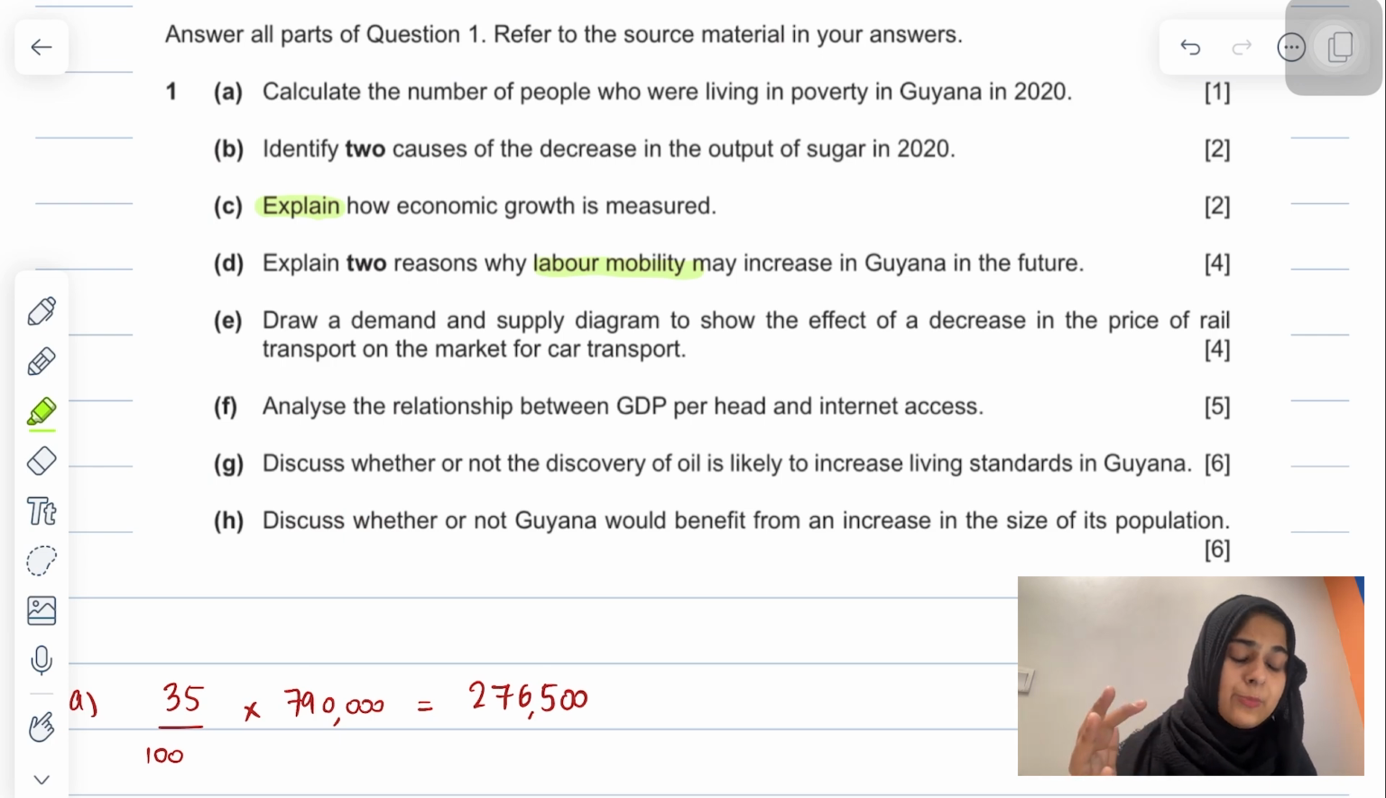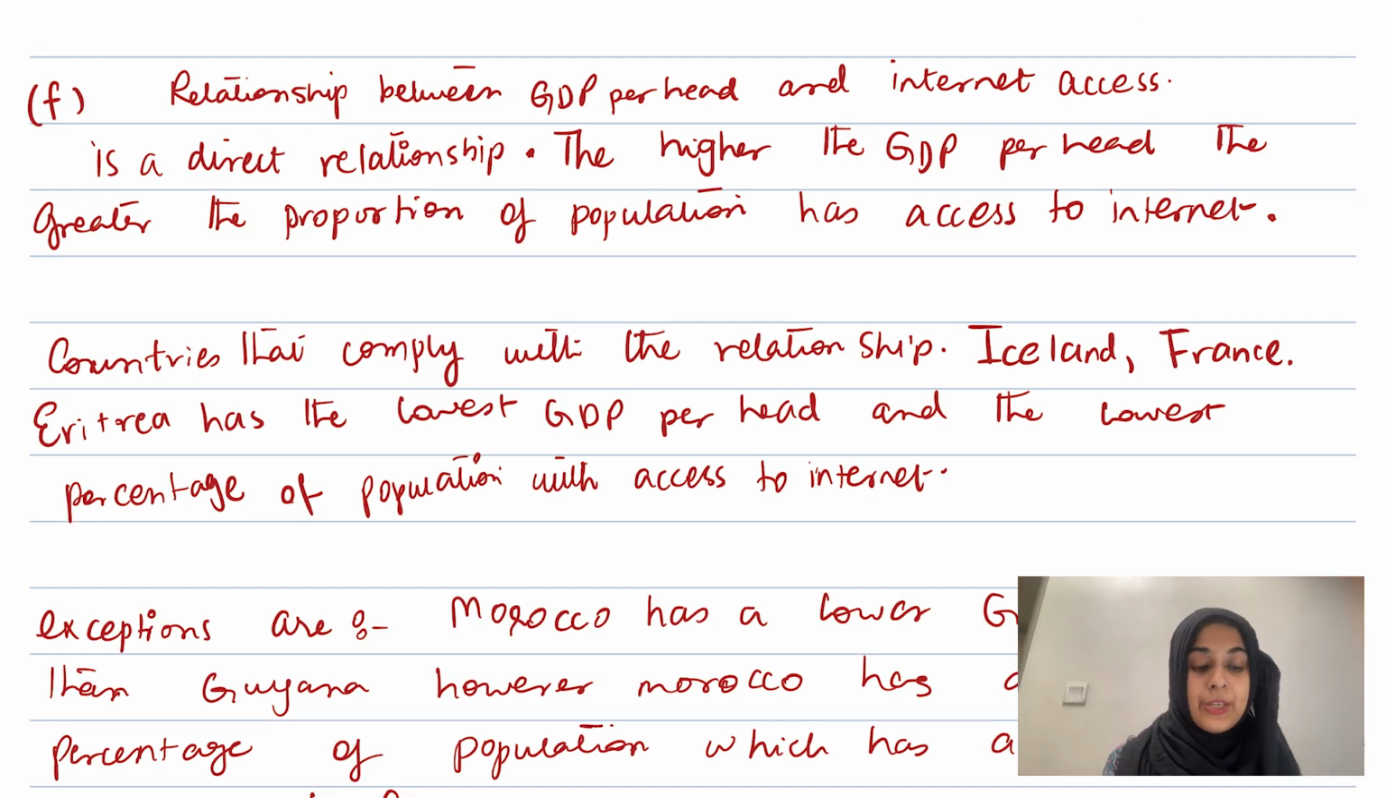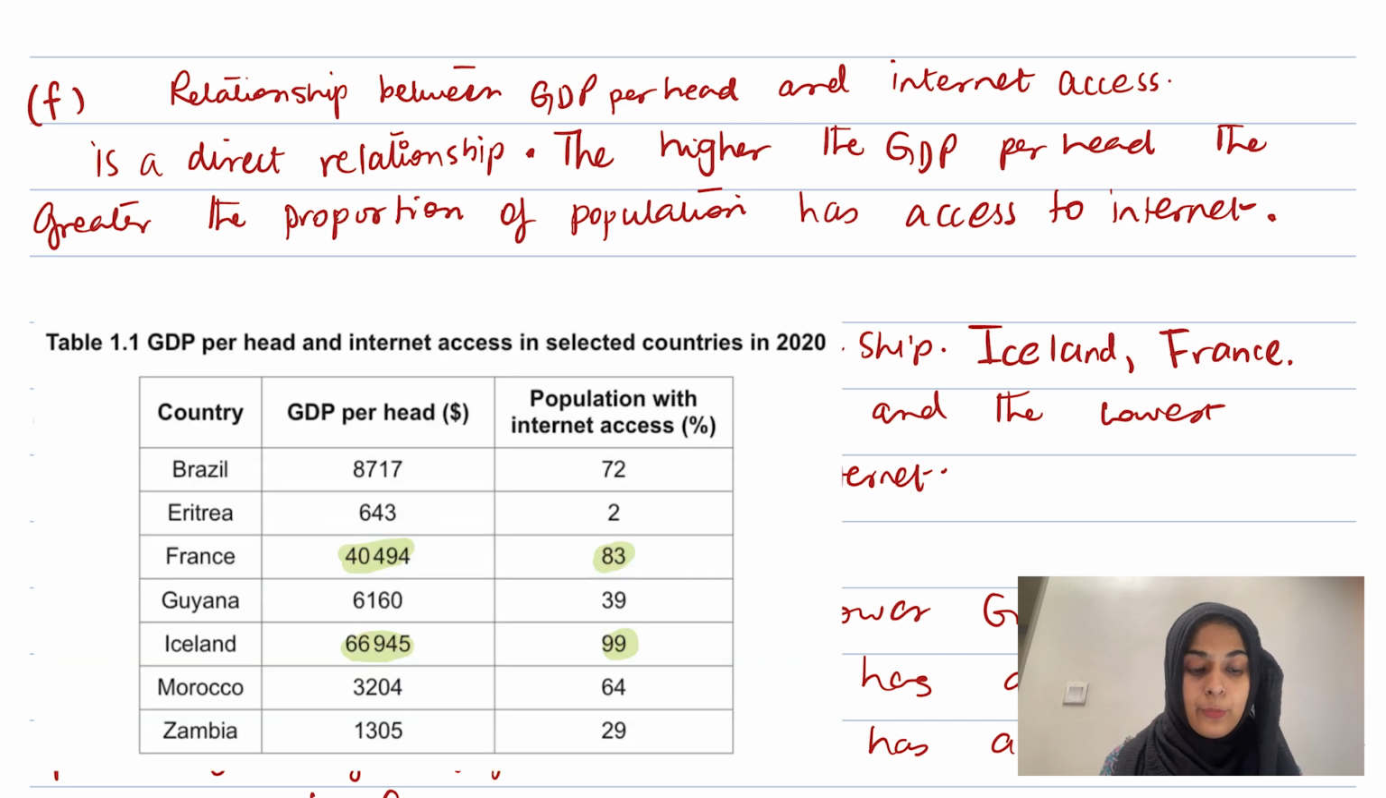And in most data response questions, in fact in all data response questions, there's a table, there's this relationship. They have given you one question on that table, on that relationship. They are saying here, analyze the relationship between GDP per head and internet access is a direct relationship, like we discussed earlier when I was reading the data response. The relationship shown here, like if you see France and Iceland have the highest GDP per head and the highest percentage of population with internet access.